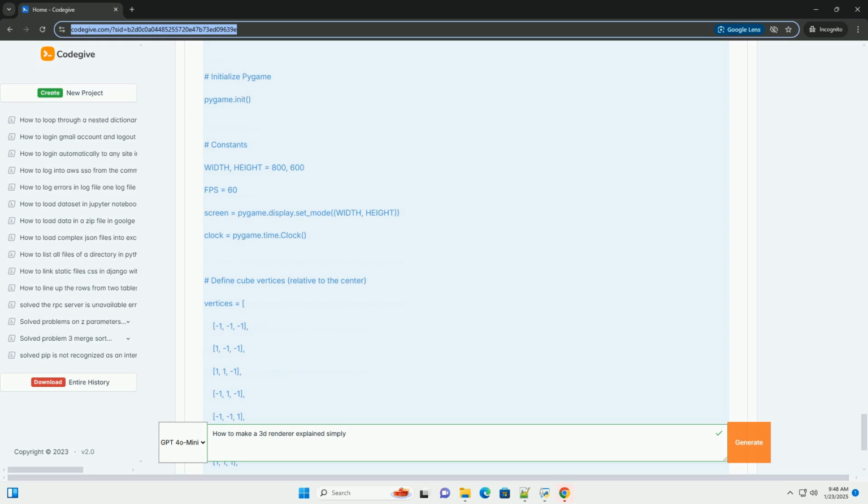Conclusion. This simple 3D renderer demonstrates the basics of 3D graphics, defining vertices, projecting them onto a 2D plane, applying transformations, and rendering the result. From here, you can expand by adding more shapes, lighting, textures, and more advanced rendering techniques. Happy coding!